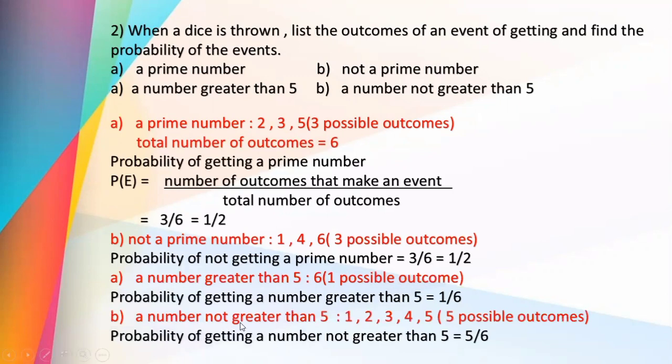Next, a number not greater than 5. Not greater than 5 means we can exclude 6. This is 1, 2, 3, 4, 5. 5 possible outcomes. Probability of getting a number not greater than 5 is equal to 5 divided by total number of outcomes 6. So the answer is 5 by 6.